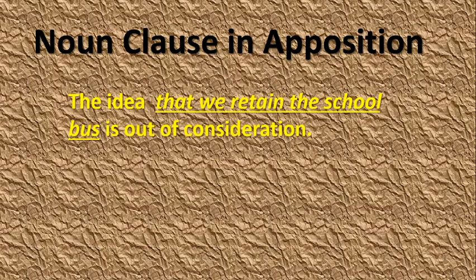Look at this sentence: the idea that we will retain the school bus is out of consideration. We could say that we retain the school bus is out of consideration, or the idea is out of consideration. Well, what are some things here? One might say this is an adjectival clause because it is describing the idea. But the idea is the same thing as what? That we retain the school bus. Therefore, it is in opposition to the subject, the idea, which also serves as a noun. I don't know if that is clear.